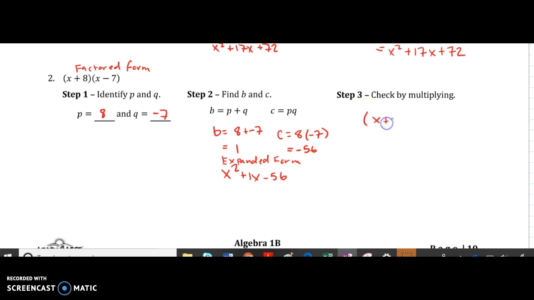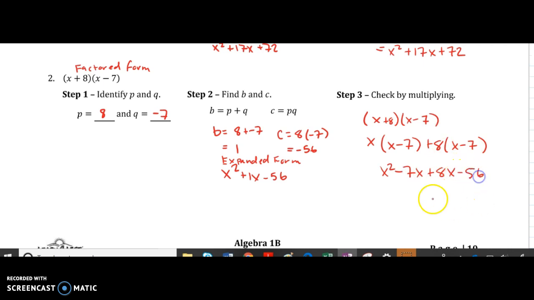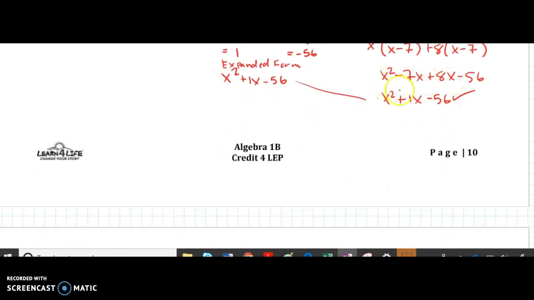We get x plus 8 times x minus 7. Using distributive property, we get x times x minus 7 plus 8 times x minus 7. X times x is x squared. X times -7, minus 7x. 8 times x, 8x. 8 times -7, -56. And then when I put like terms together, -7 and 8, I get plus 1x minus 56. There we go. So these match up. Yep. And you don't have to write that one if you don't want to.